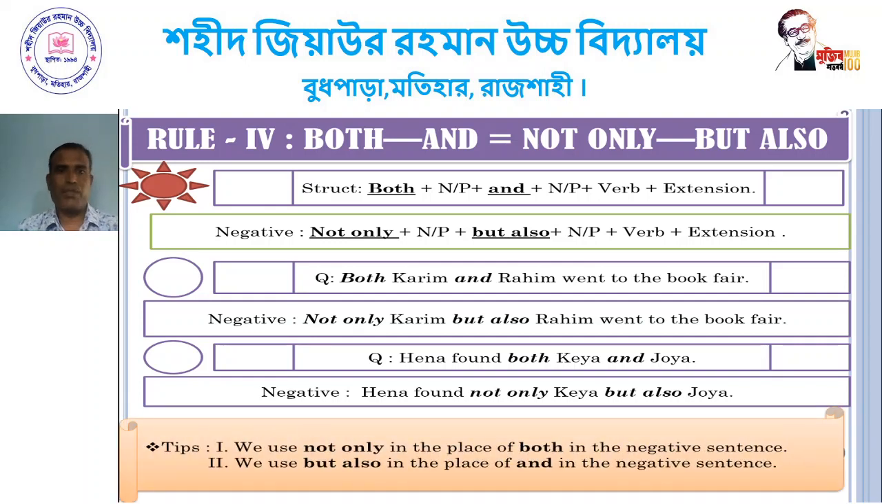Dear student, we use not only in the place of both. If we see both, we have to use not only in the negative sentence. And we use but also in the place of and in the negative sentence. Okay, my dear student.